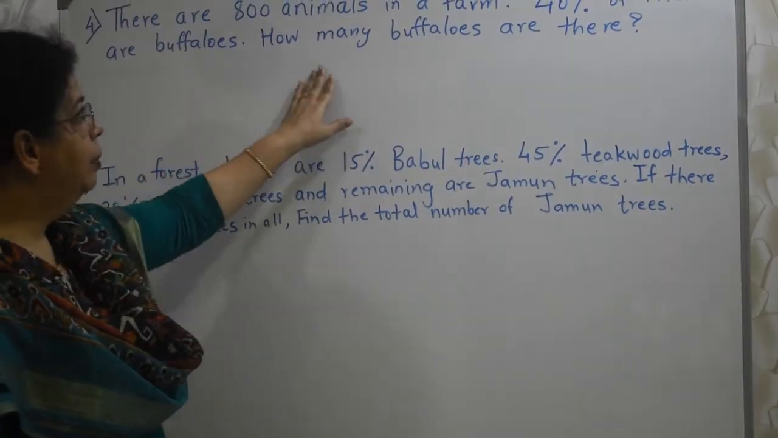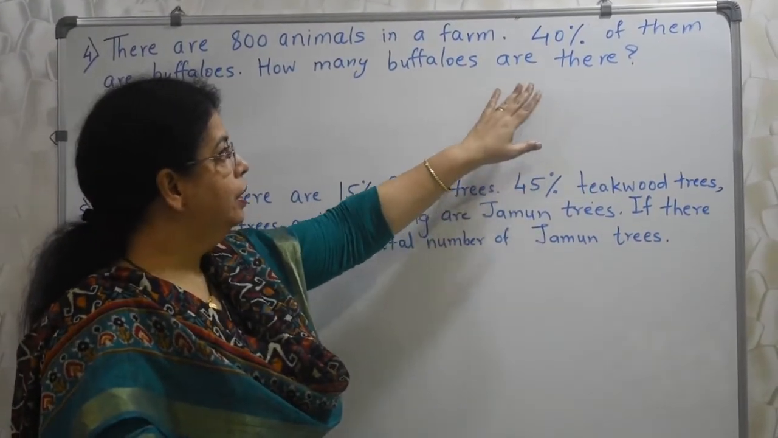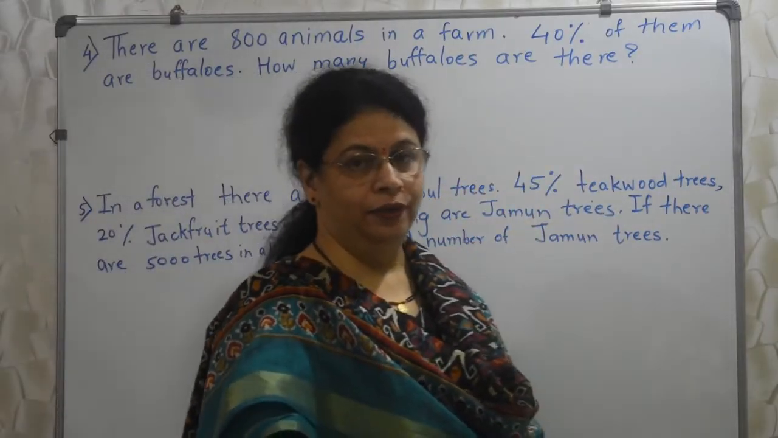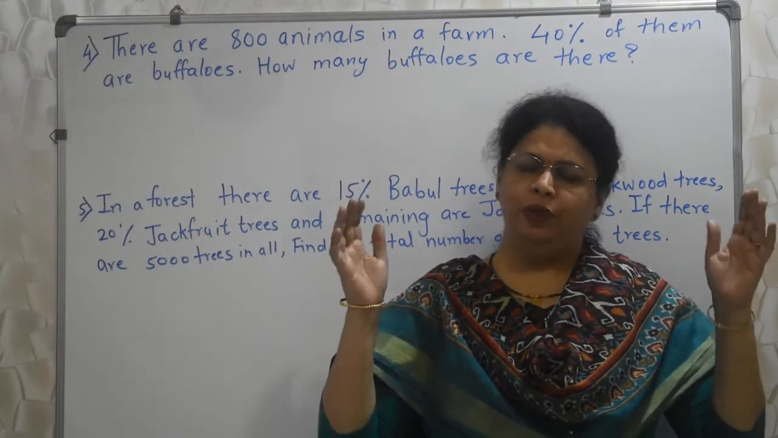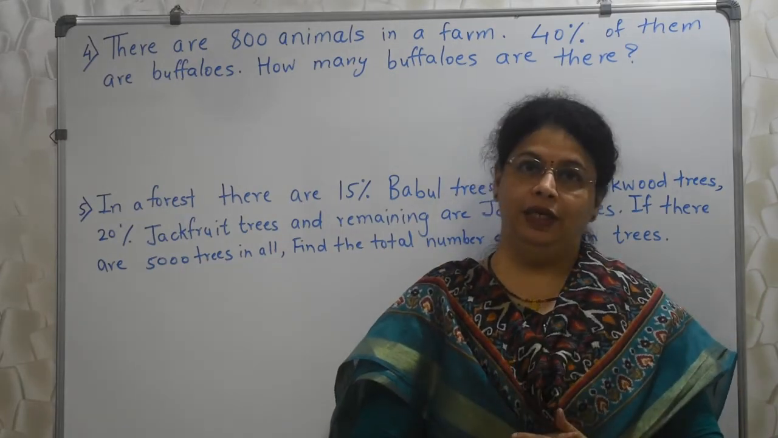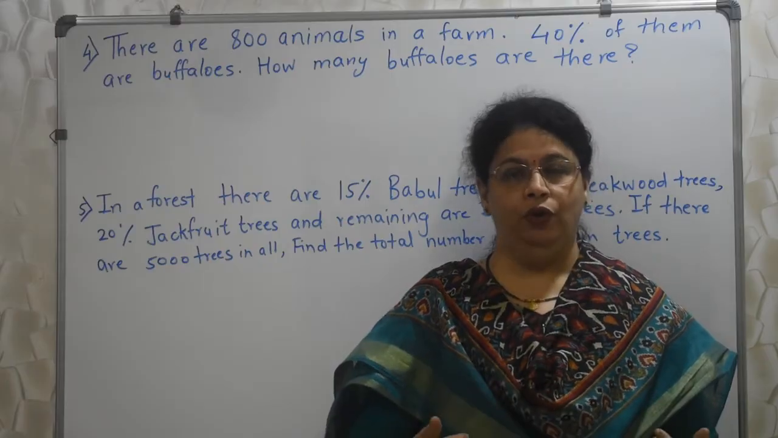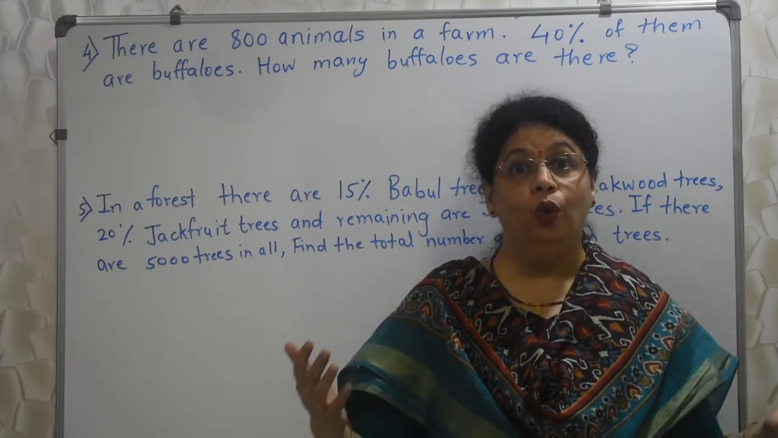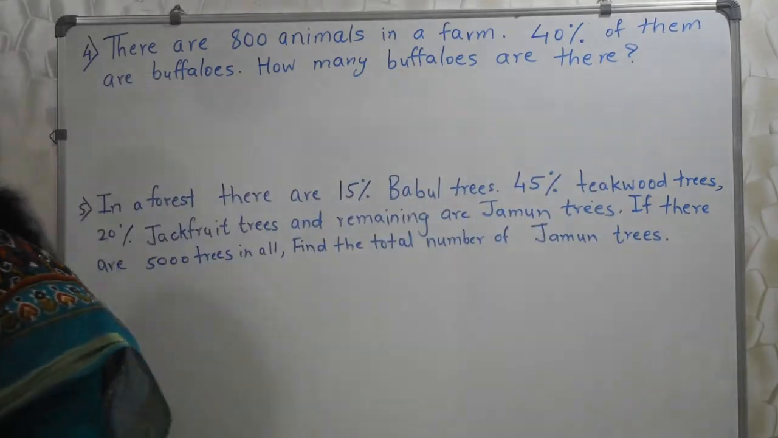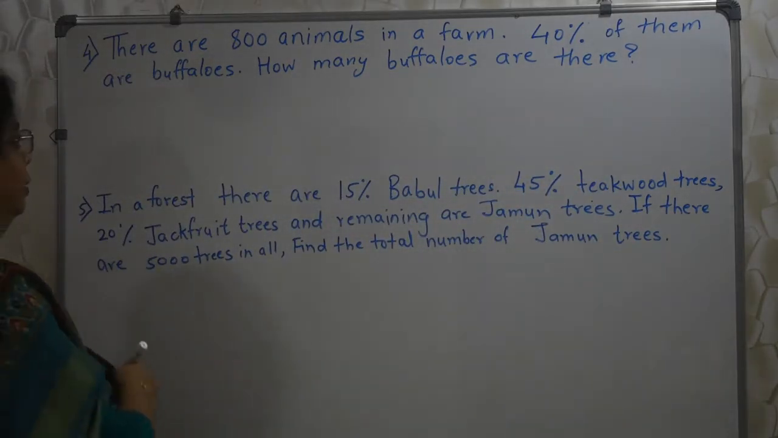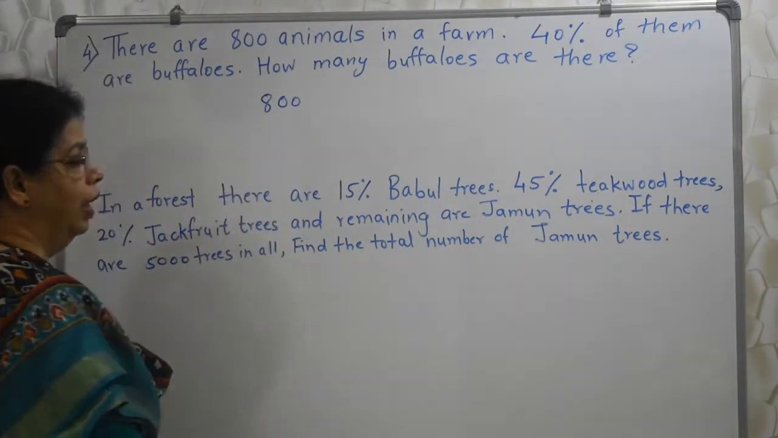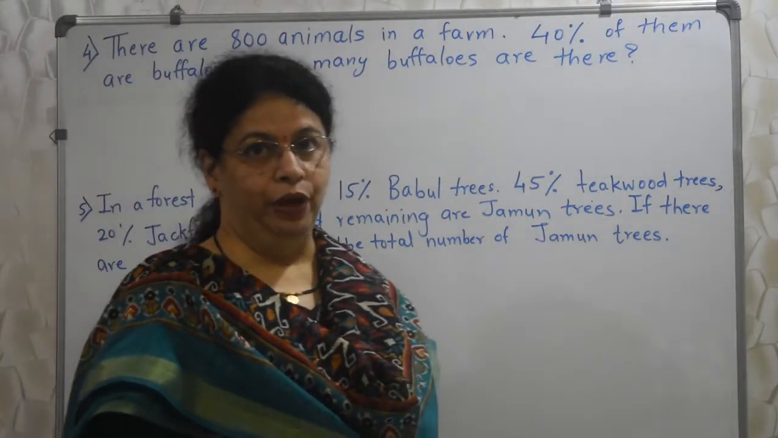There are 800 animals in a farm. 40% of them are buffaloes. How many buffaloes are there? See, whatever number of animals are there, out of that 40% are buffaloes. So we need to find out the 40% of the total animals present, right? So how many total animals are there? 800, right? 800 animals. Out of that 40% are buffaloes.